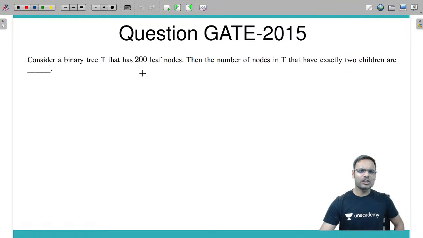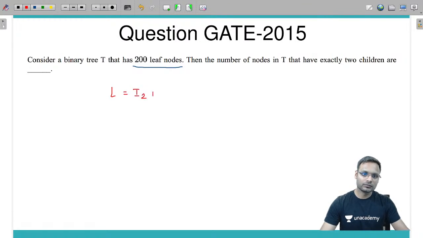And based on the same type of question, we have another question of 2015, another set. Now this time the leaf nodes are given as 200. In this particular case, I2 will be how much? The number of internal nodes with 2 children.